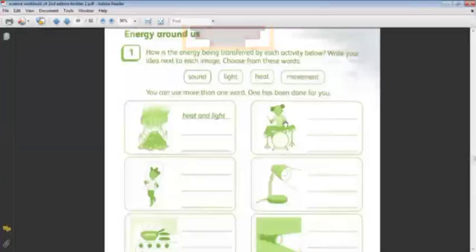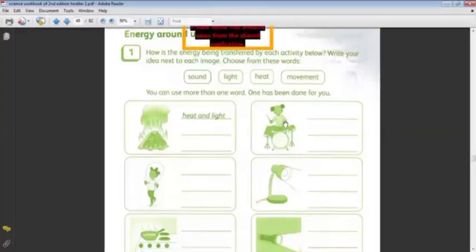So the movement of the girl's hand makes energy. This energy causes sound to be released from the drum. So in the first part the girl hits the drum and there is a transfer of energy by movement. Then the sound energy is transferred from the drum to the surrounding. Okay, so we have two parts. The first one is movement, the second one is sound.